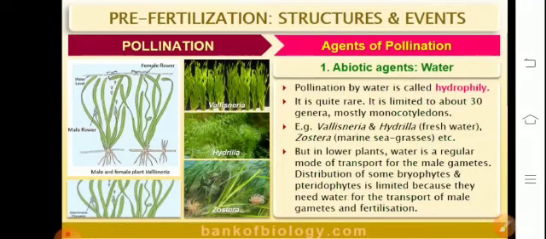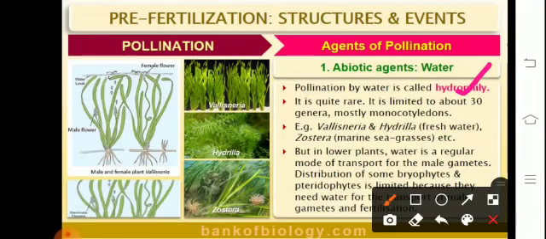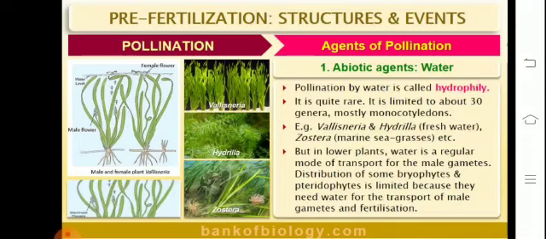Talking about pollination through water, that is what is referred to as hydrophily. When pollination is brought about by water, it is called hydrophily. It is quite rare because it is limited to just 30 genera, mostly monocot plants. It is observed in Vallisneria and Hydrilla, which are freshwater plants, and Zostera, that is a marine seagrass. In lower plants, because water is used as a medium of fertilization, water is a regular mode of transfer for the male gametes, especially in bryophytes and pteridophytes, which require water for fertilization.